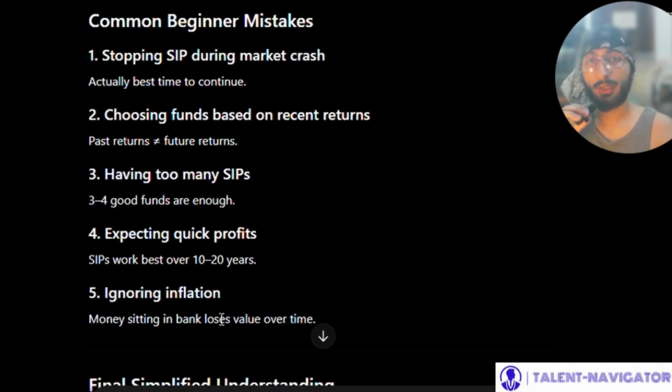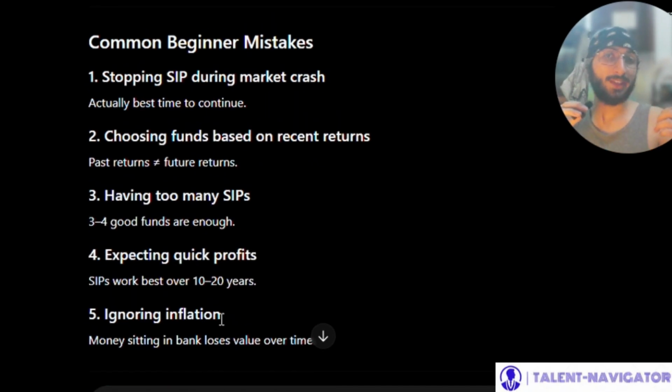Right. Now, common beginner mistakes that we'll cover. First is stopping SIP during a market crash. Never do that. Actually, that is the best time to continue because people would be in chaos, and most people would not take the risk. So the people who take the risk, when the market stabilizes again, will actually gain from that.